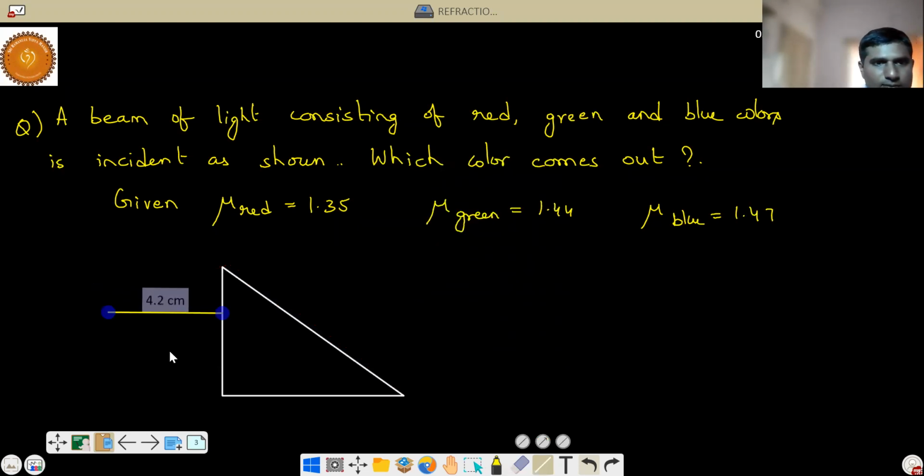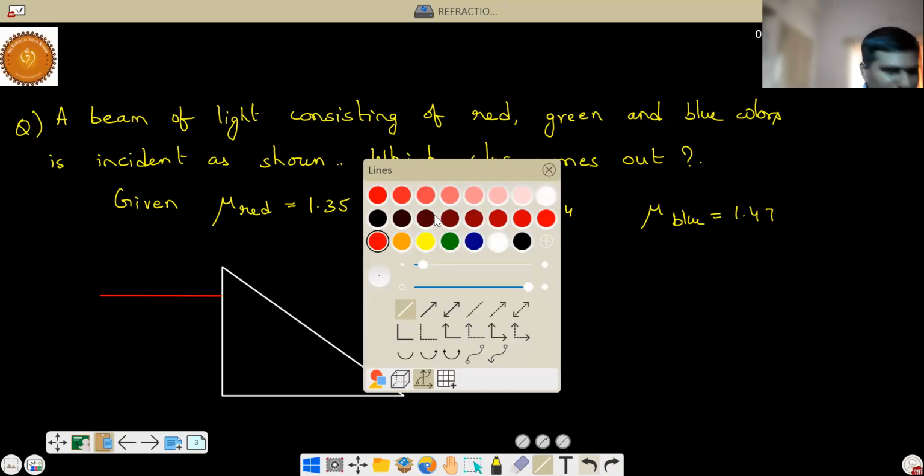This is a red color. Anyway, we have colors now, I think we should use colors. This is red color. Okay. And this is green color. And this is blue color.